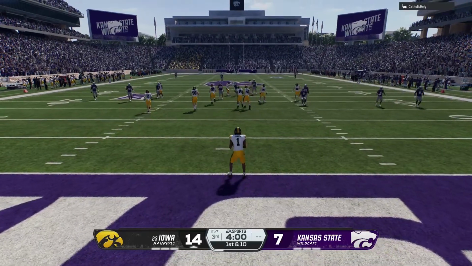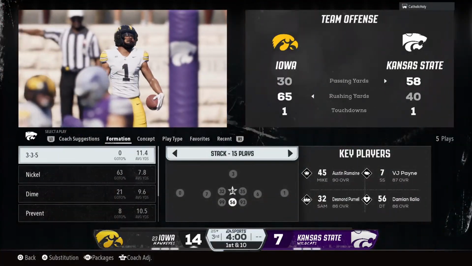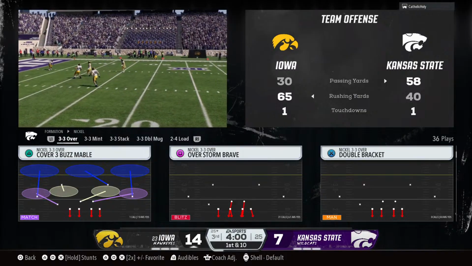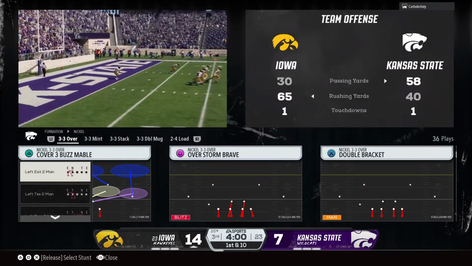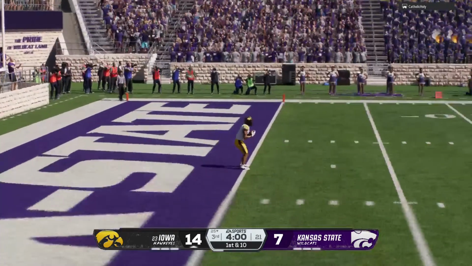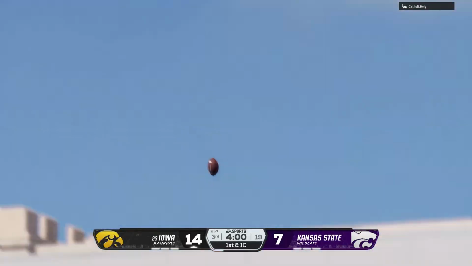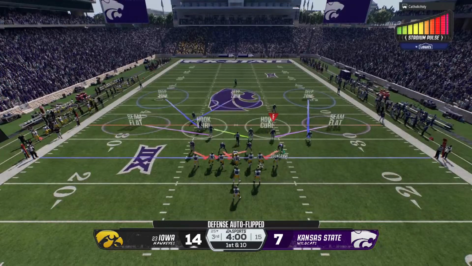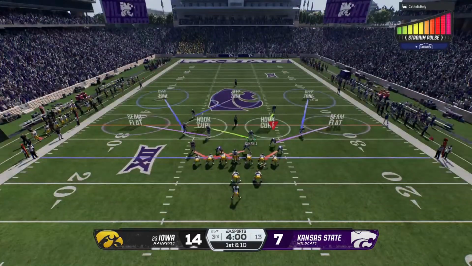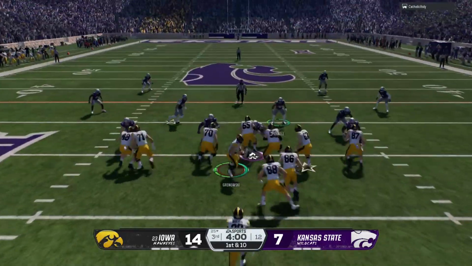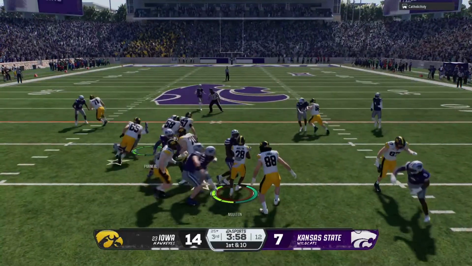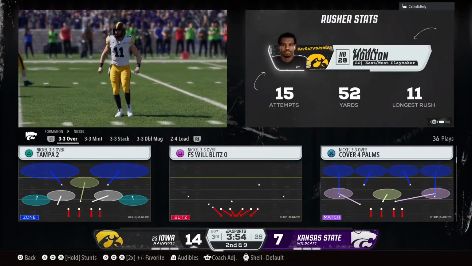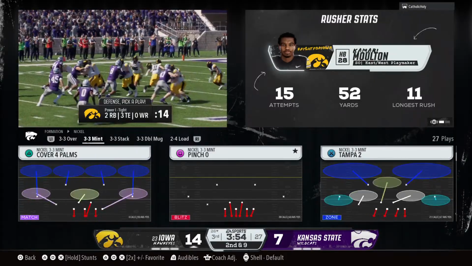He'll take the return and try to improve the field position. Iowa has the ball back on offense. Trying to set the tone with the run. And he runs into a wall. Maybe got it back to the line of scrimmage.